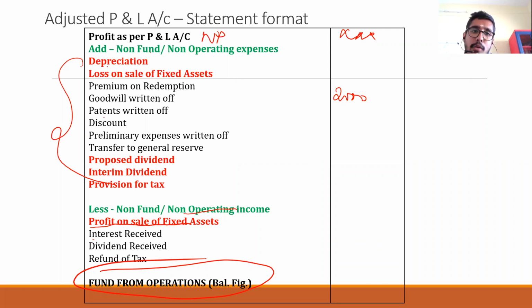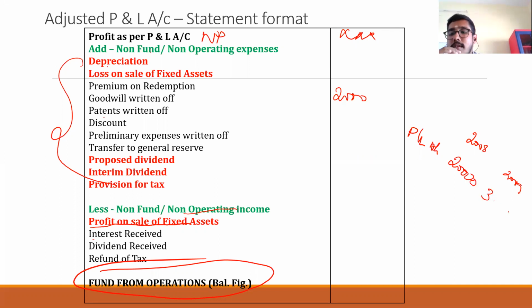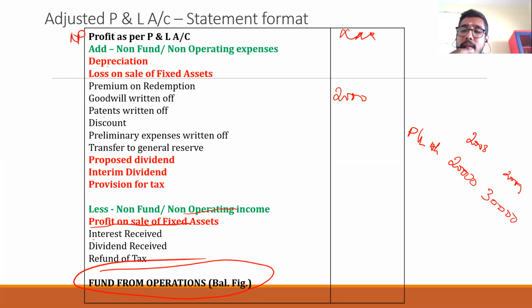What will be the second format? See, before that, let me tell you. In the balance sheet, you have profit and loss account, 2008, 2009, 20,000, 30,000. When it comes like this, how will you take it in the statement method? Difference of this, 30,000 minus 20,000. If 2009 is more, you can take the difference.